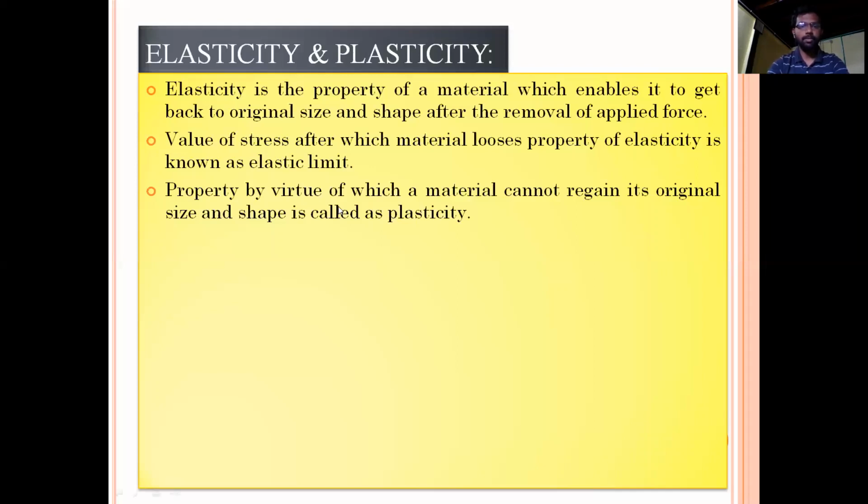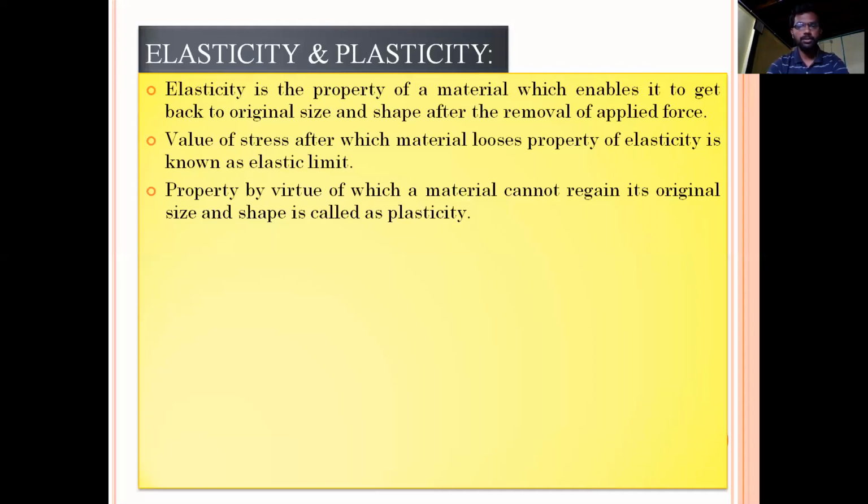Now, what is plasticity? Plasticity is the property by virtue of which a material cannot regain its original size and shape. In elasticity, the body regains its original size and shape even after the removal of the applied force, but in plasticity it is not possible to regain the original size and shape. So you can see that elasticity and plasticity are opposite.